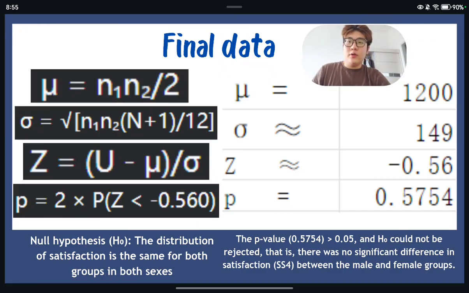And now we could use the null hypothesis we call H0. The distribution of satisfaction is the same for both groups of both sexes. And we use the P value, which is bigger than 0.05, and H0 could not be rejected. That is, there was no significant difference in satisfaction